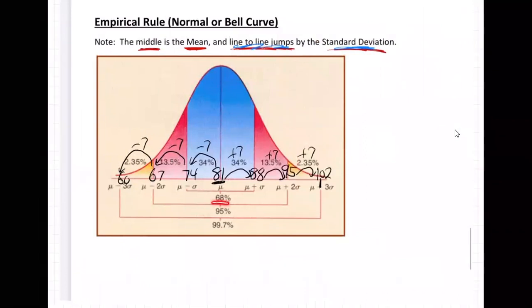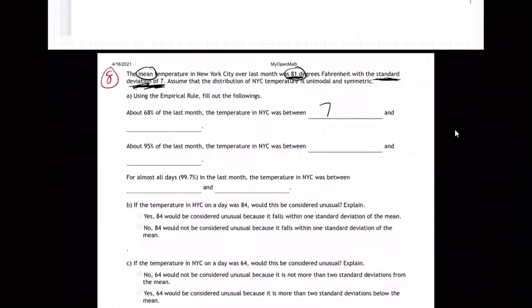Well, the 68% goes from right there to right there. So 74 to 88. 68% of the month, the temperature in New York City must have been between 74 and 88, assuming the temperatures were normally distributed, which they normally are. That's why they call it normal distribution. So 68% of last month, the temperature was between 74 and 88 degrees.